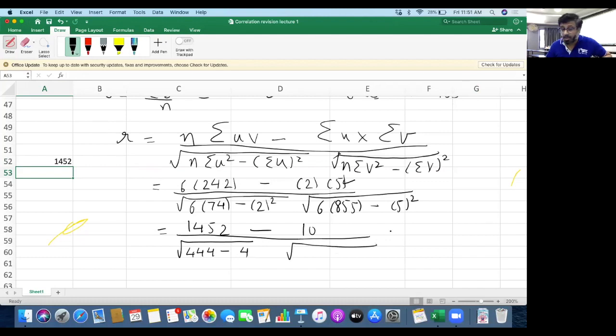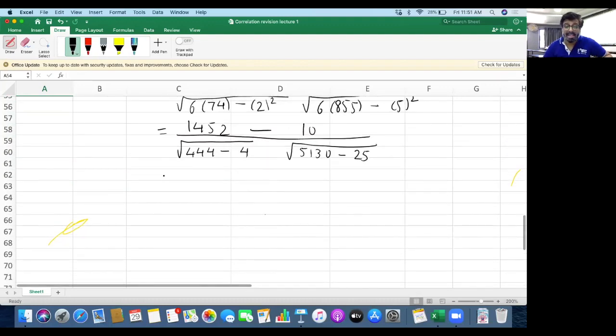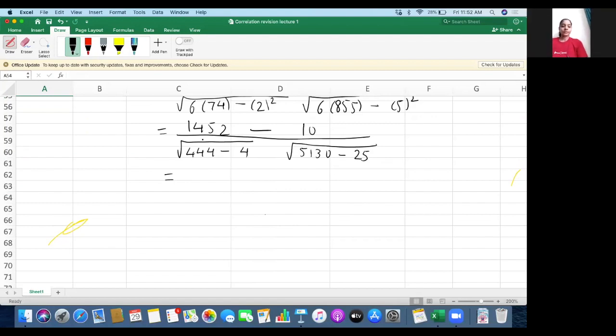Square root of 6 into 855, that comes to 5130, minus 5 square is 25. Is everyone able to get these calculations? Yes, sir. 1452 minus 10 is 1442.